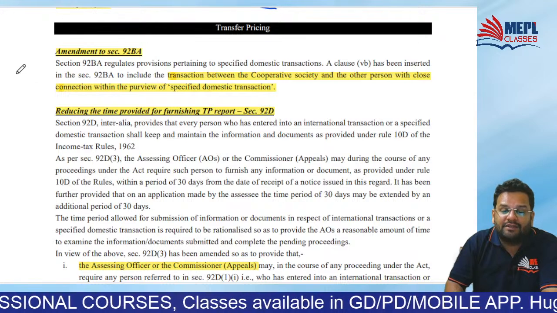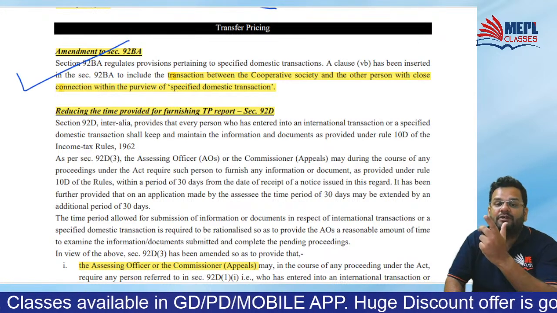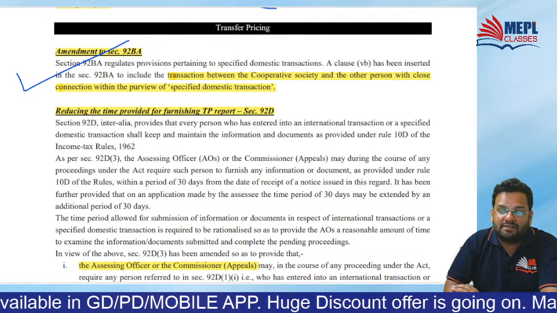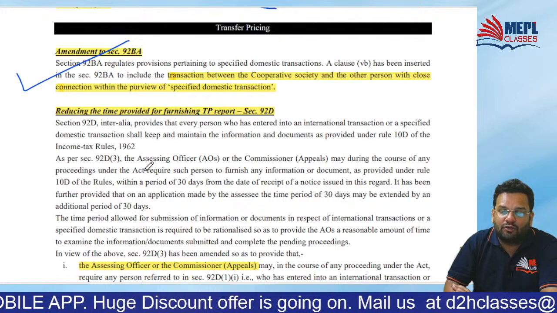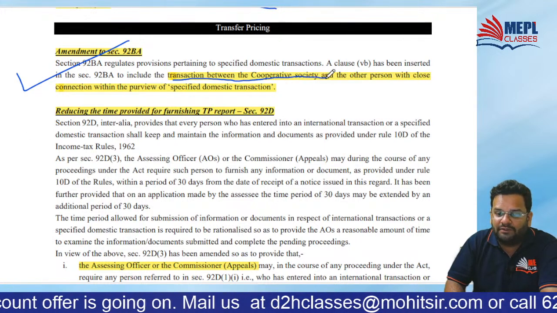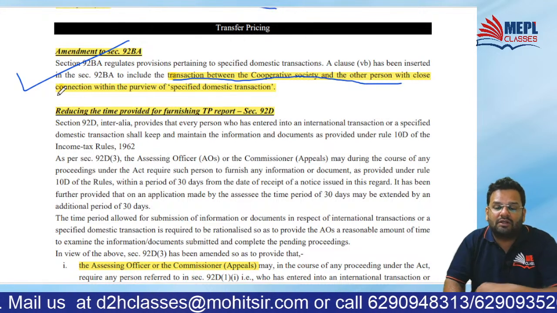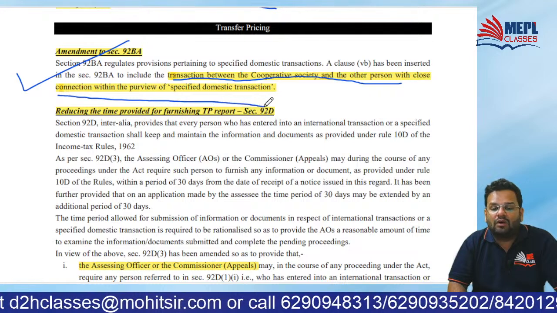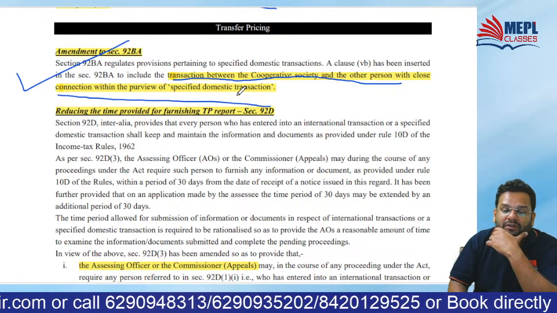Then 92BA. Today in our international tax class, we were doing 92BA, specified domestic transactions. So what is the amendment in 92BA? Transaction between cooperative society and other person with close connection will now come within purview of specified domestic transaction.